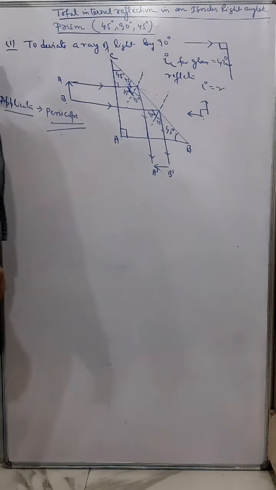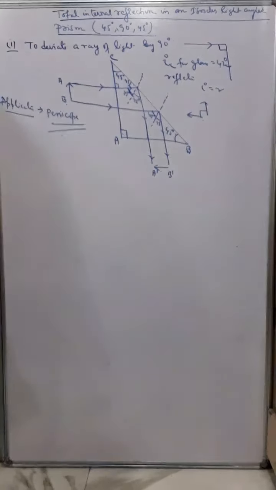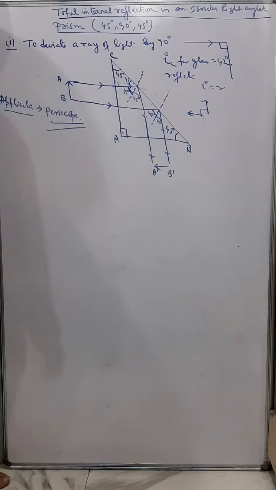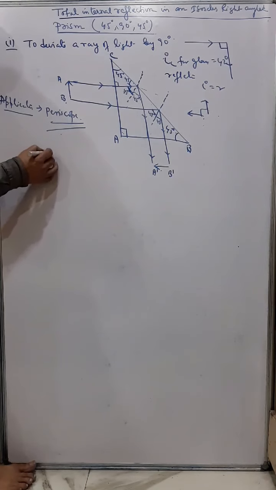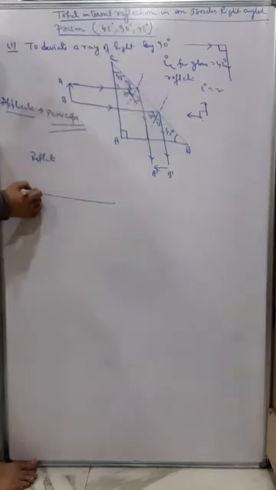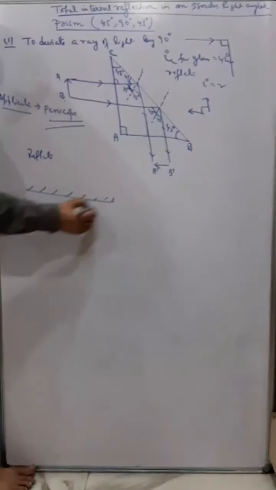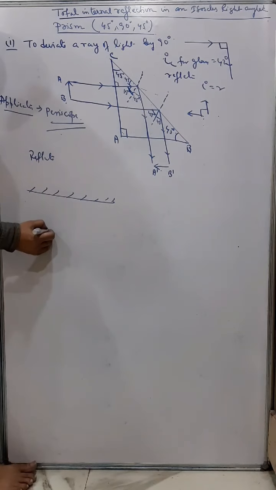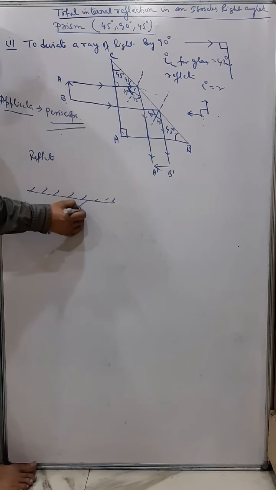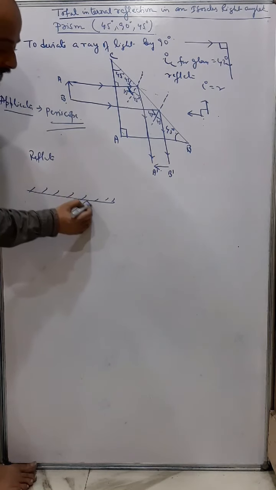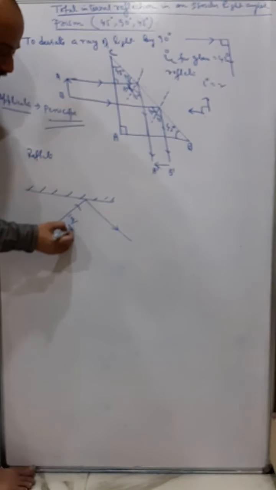And the image formed by total internal reflection is always much brighter than the image formed by normal reflection. Why? Because in a normal reflection, suppose this is a mirror and this is an object. When ray of light falls, the light gets reflected, but 100% of the light is not getting reflected.